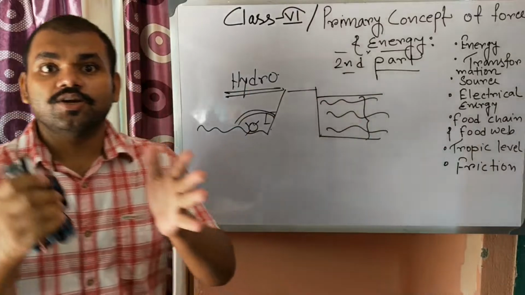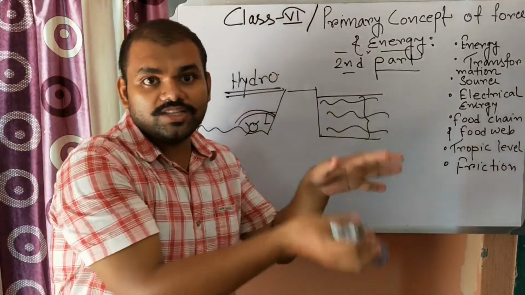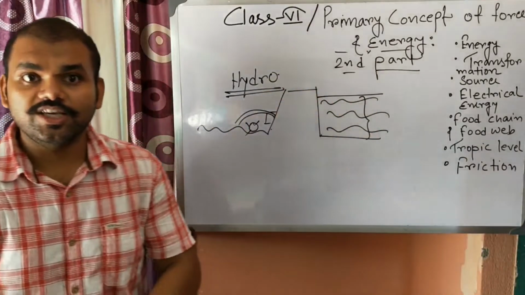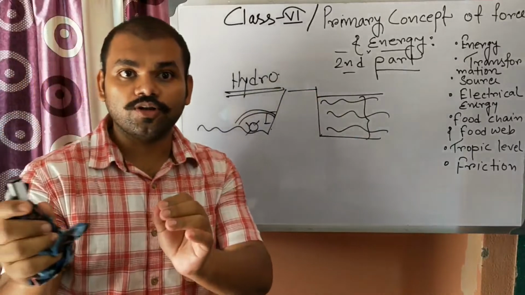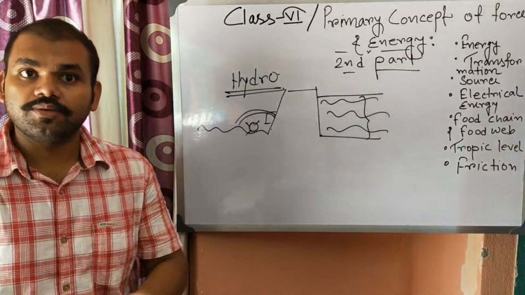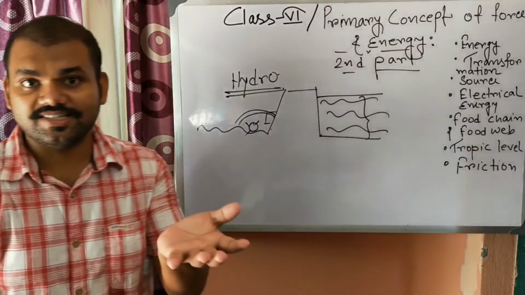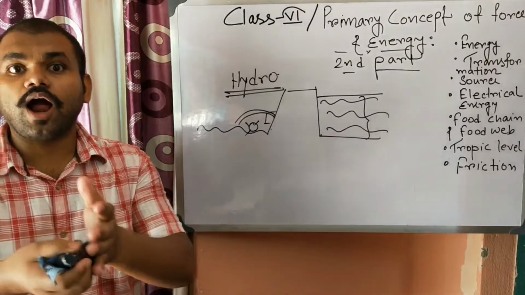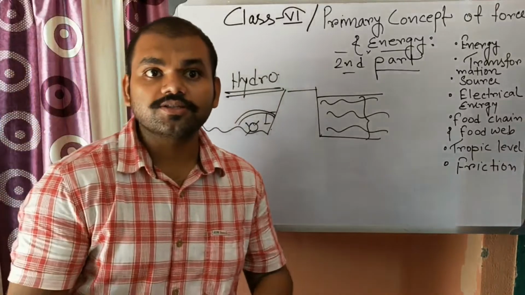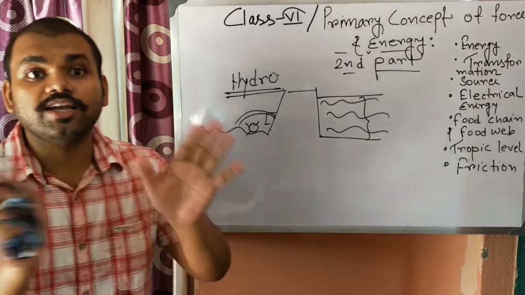Main type means we need to convert all the available energy into electrical energy so that we can use it. You can't run your phone if you put it on the oven. But why not? Because in a gas oven, heat energy is there. Or you can't run your mobile just by putting it under the sun. Why? Because that is heat energy, that is light energy, which will not run your phone.